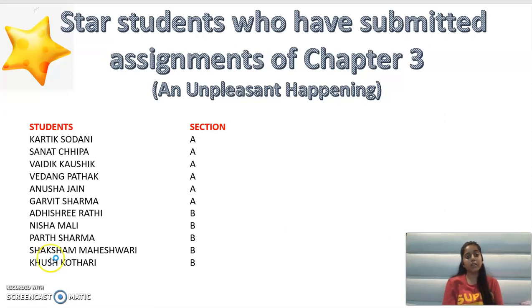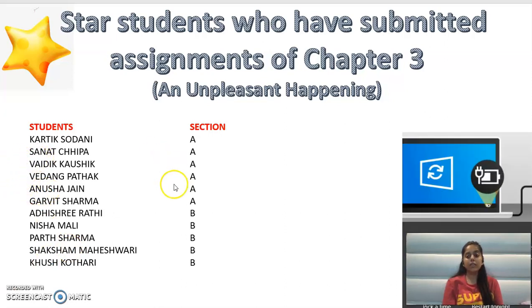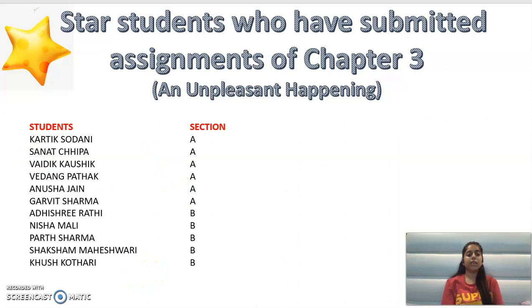So it's Kartik Sodani from section A, Sanat Chipa from section A, Vaidik Kaushik from section A, Vedang Pathak from section A, Anusha Jain from section A, Garvit Sharma from section A, Adishri Rathi from section B, Nisha Mali from section B, Parth Sharma from section B, Saksha Maheshwari from section B, and Khush Kothari from section B. All you students have completed your assignments and submitted them to me on Scholars ERP.